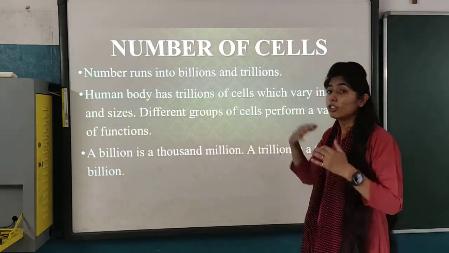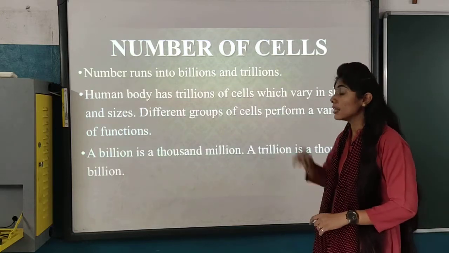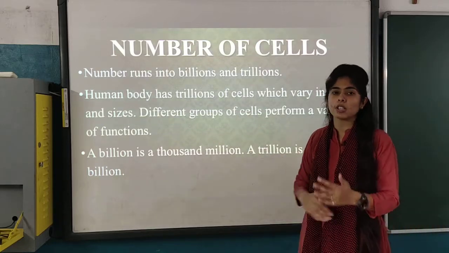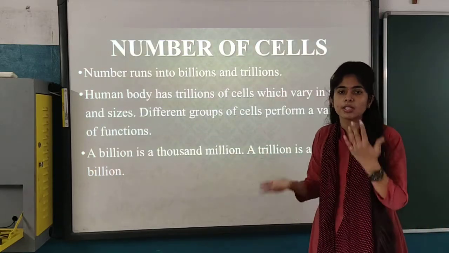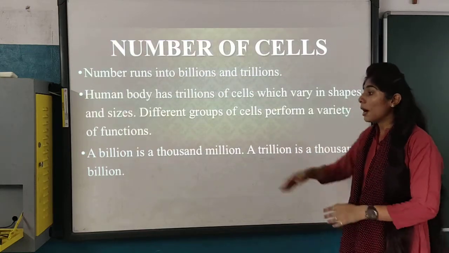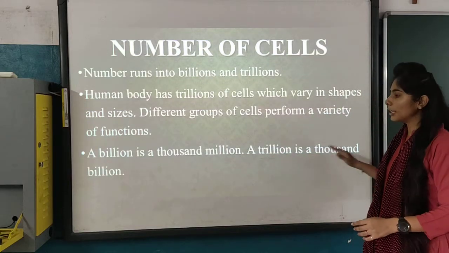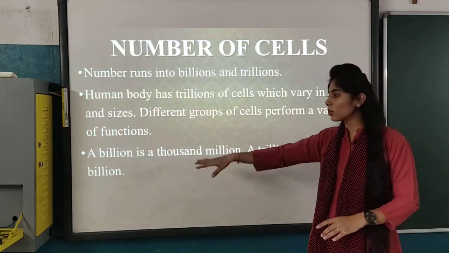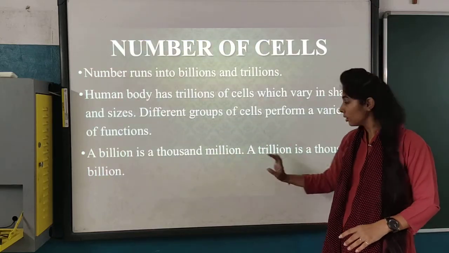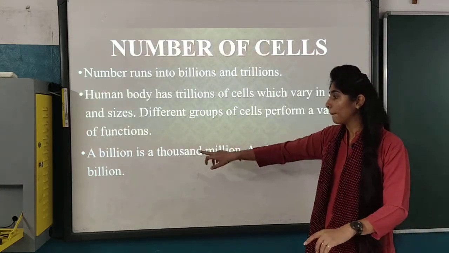The human body has trillions of cells which vary in shapes and sizes. Different groups of cells perform a variety of functions. They do different kinds of functions. That's why their shapes and sizes are different. A billion is 1,000 million. A trillion is 1,000 billion. So this was about the numbering. How much is 1 billion? 1,000 million. And 1 trillion would be 1,000 billion.